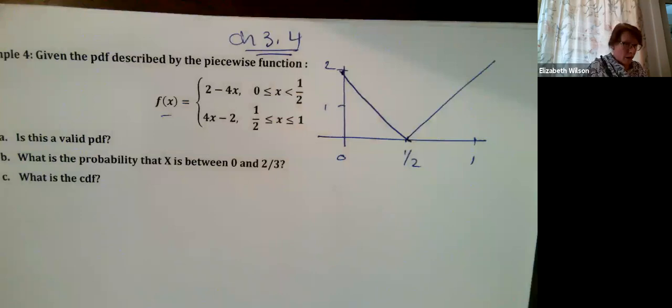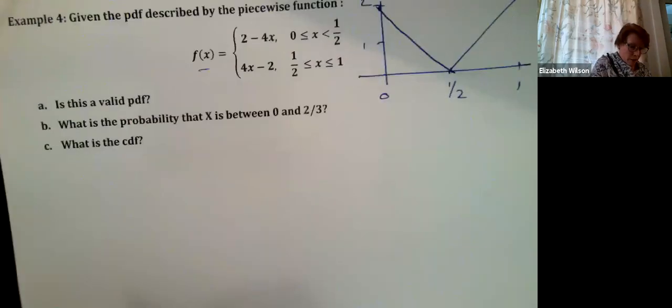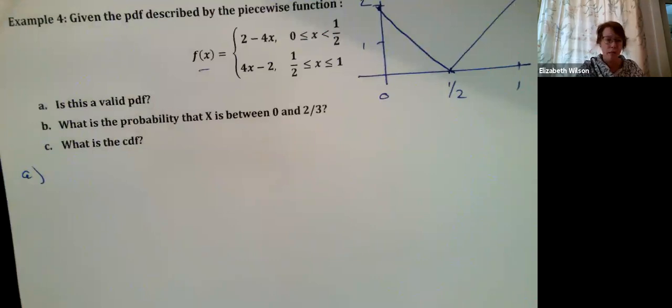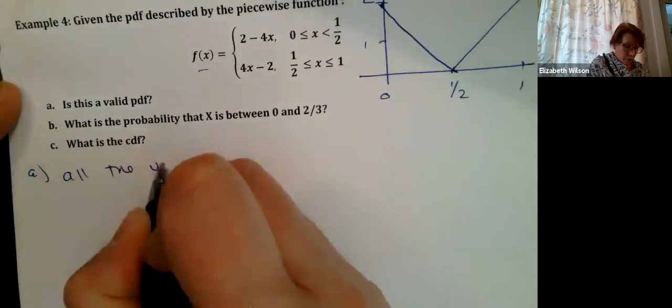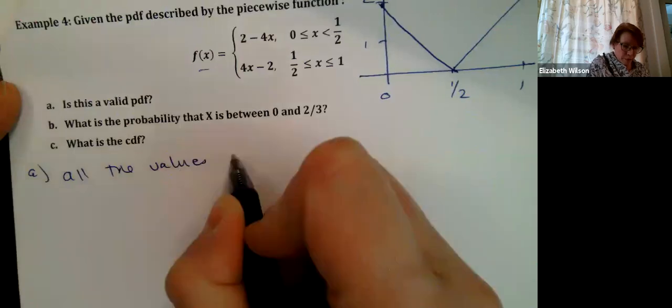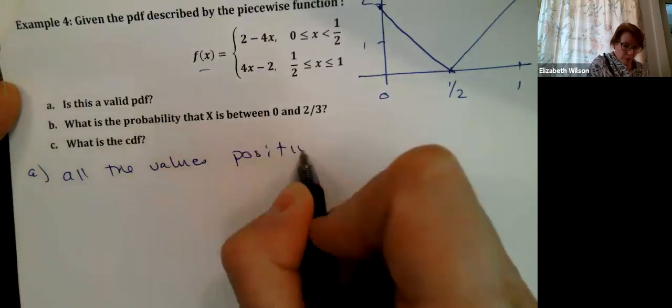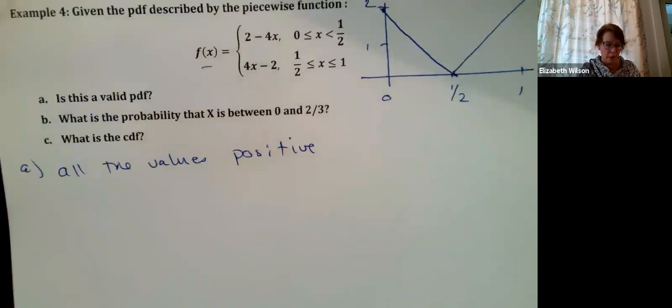So part A asks: is this a valid probability density function? The first thing we have to look at is whether all the values are positive. It's not enough for our probabilities to range between 0 and 1; they have to be positive values.